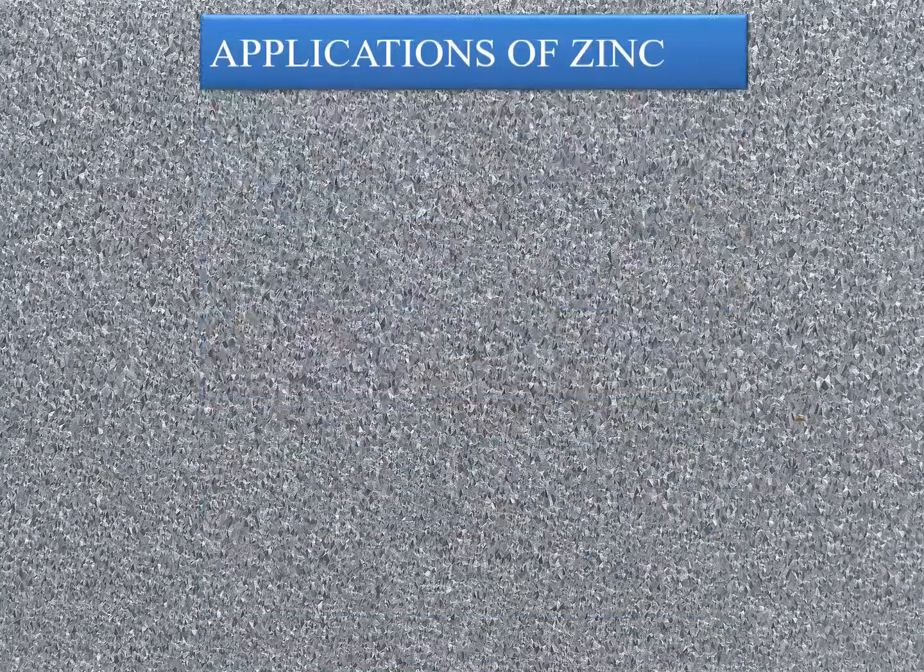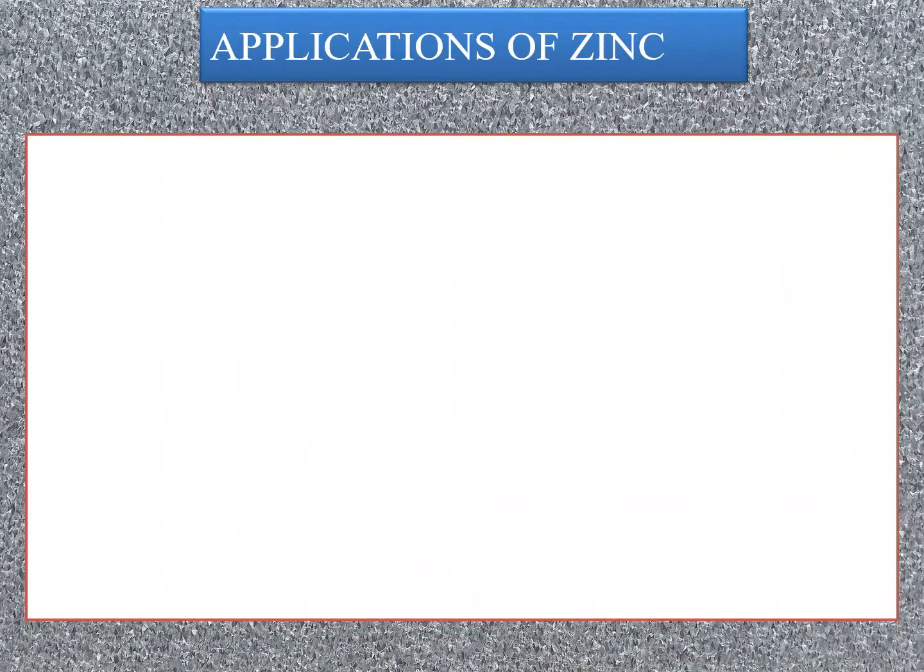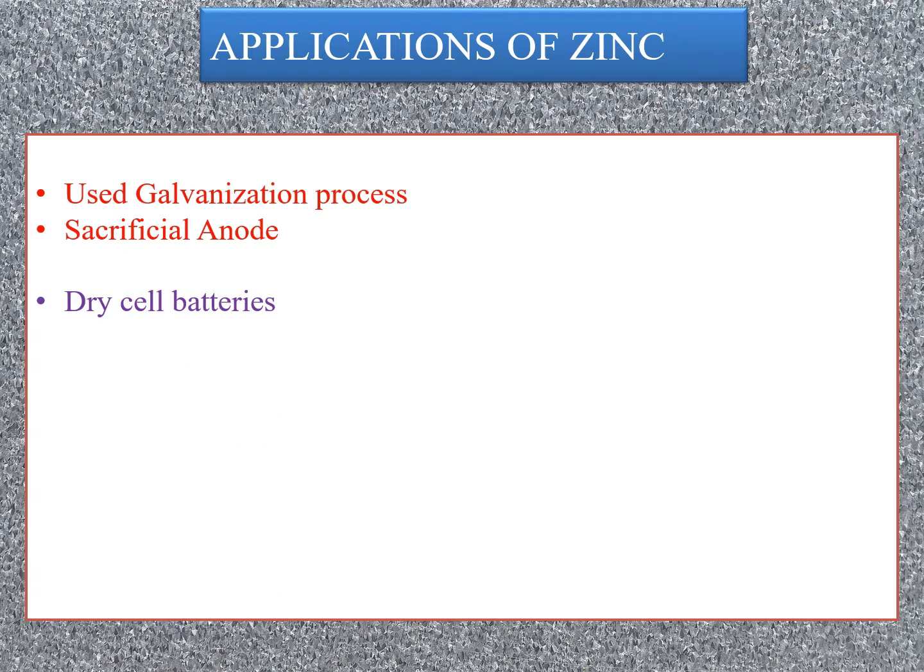Now we will see some basic applications of zinc. One third of all metallic zinc produced today is used in a process known as the galvanization process. This is for the purpose of coating steels. Zinc is also used as sacrificial anodes in cathodic protection. The metallic zinc is used to make dry cell batteries, and zinc is also used in roof cladding.